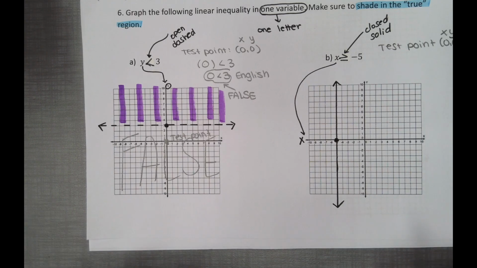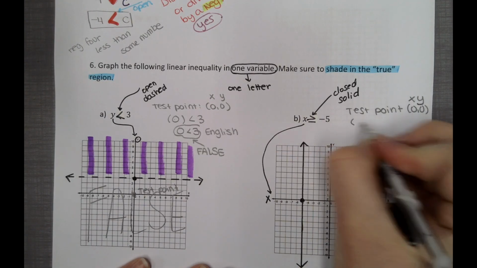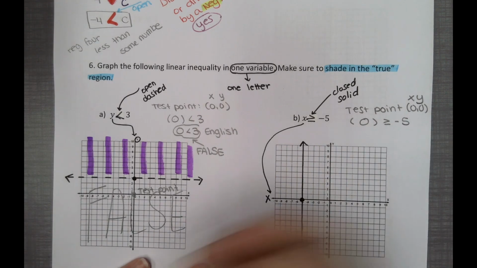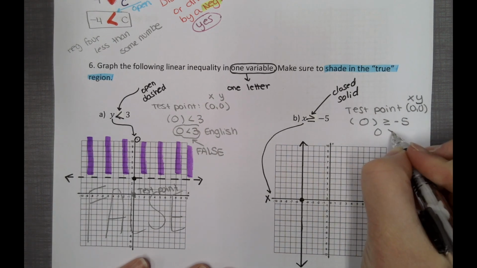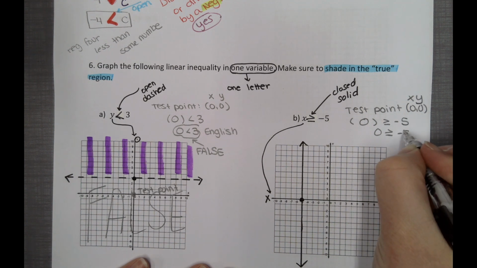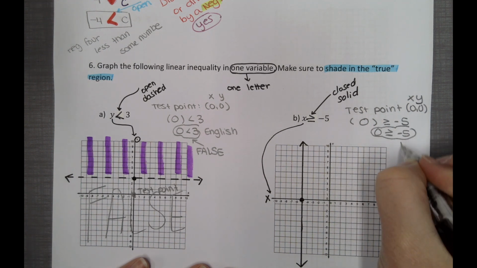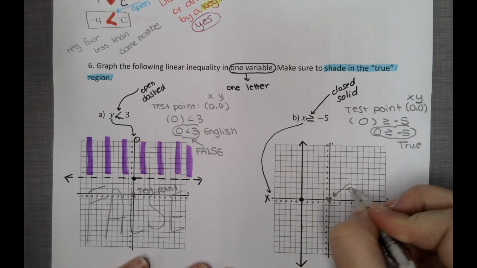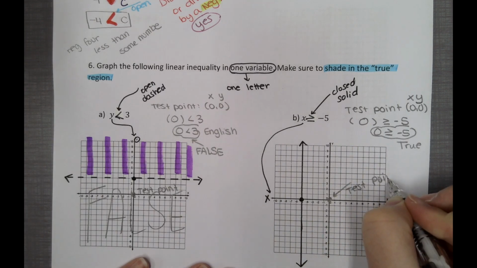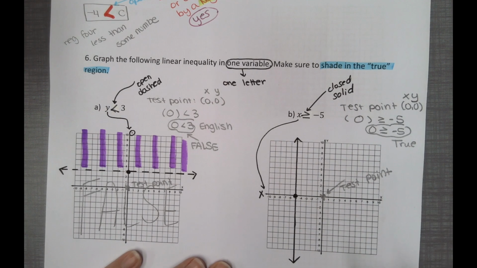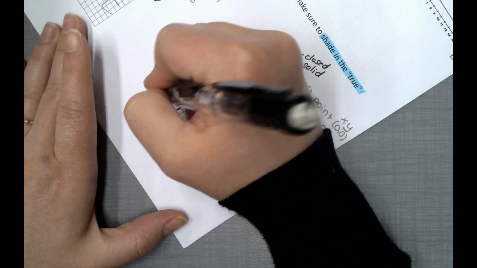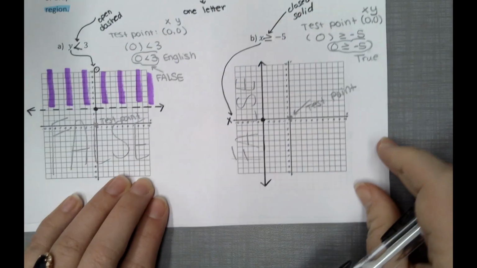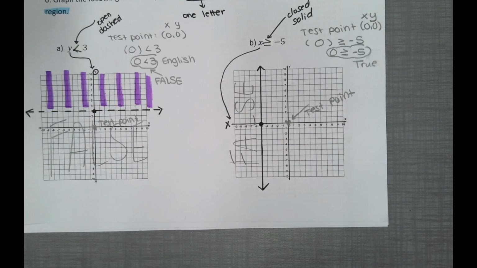Okay, let's go again. Testing point 0, 0. This time we're opening up for x. 0 gets put in for your x value. Is 0 bigger than or equal to -5? Again, this one is true. So here's your testing point. And this testing point ended up being true, so I'm going to flip my paper over. That means the other side is false. And then all of this section is going to be true.